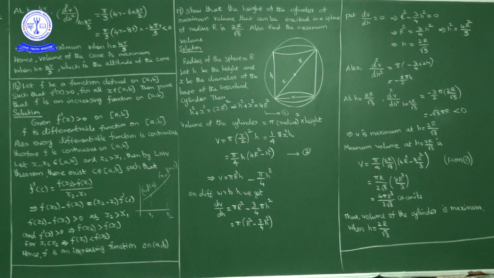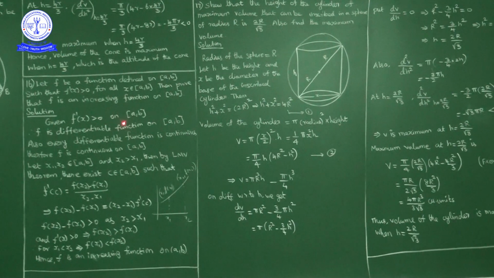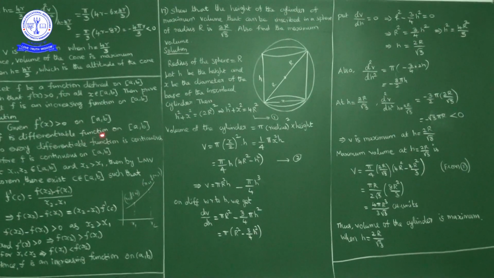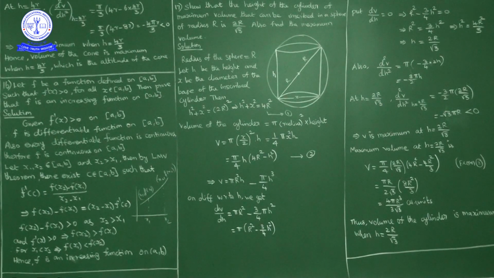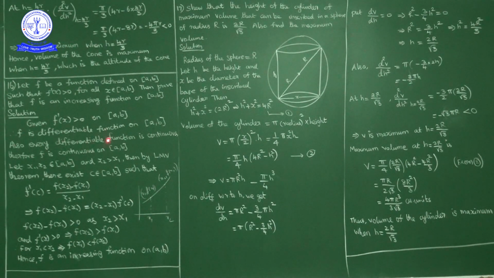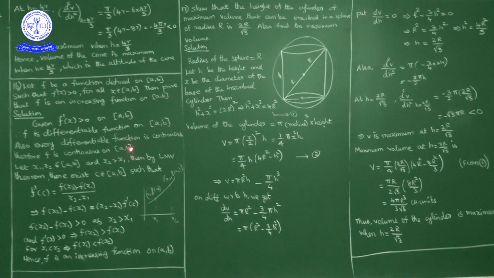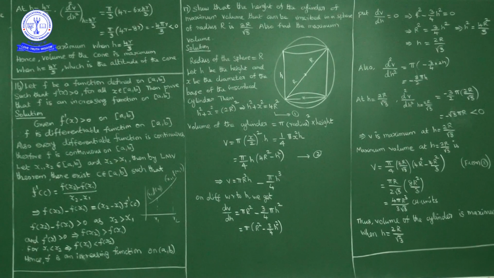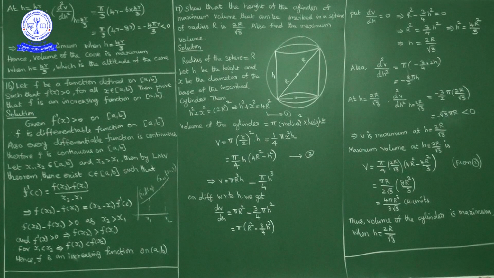Means f(x) is what? A differentiable function on closed interval [a, b]. f'(x) is positive on closed interval [a, b] means f is a differentiable function on closed interval [a, b]. Every differentiable function is what? A continuous function. So f is continuous on closed interval [a, b].